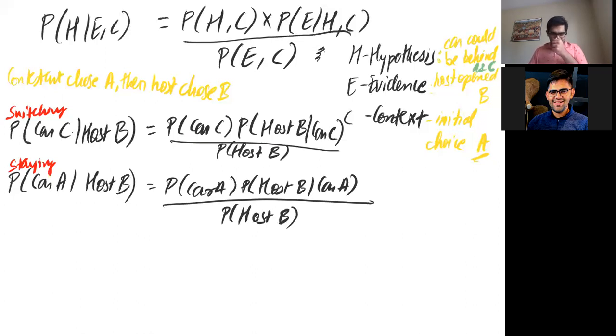So let me just read it out again for you. We're looking at P of car is in C given the host has chosen B. That is equal to the probability that the car is in C, like actual probability, times the probability that the host has chosen B given that the car was in C, upon the probability that the host had chosen B.